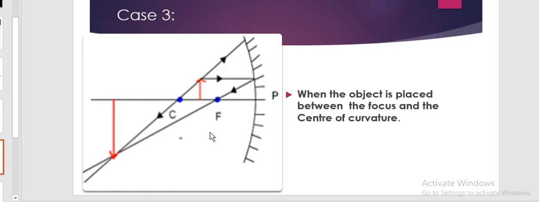So what happens when the object is between the center of curvature and the focus? You get an inverted image, a real image, and it is larger than the object.